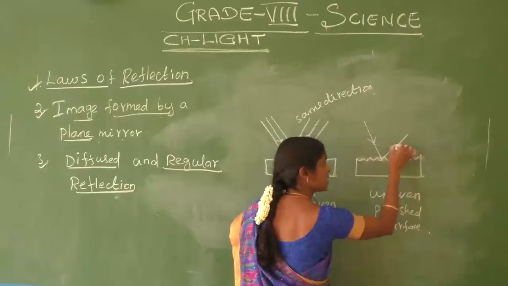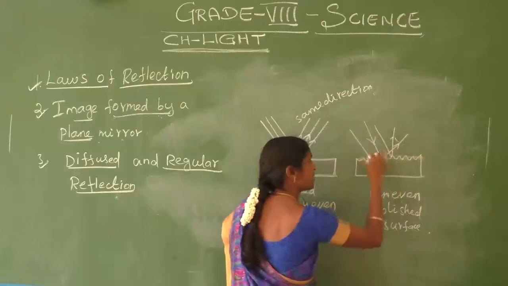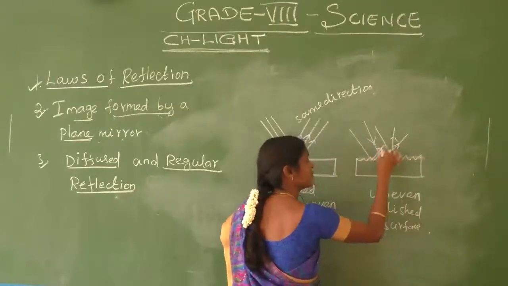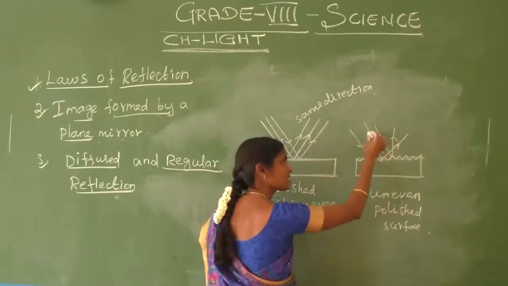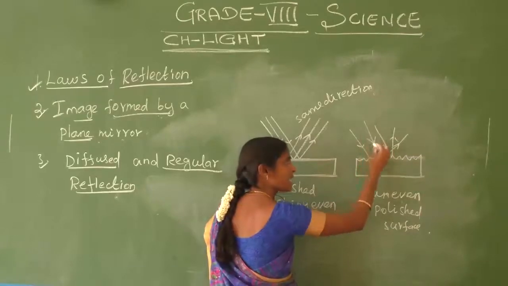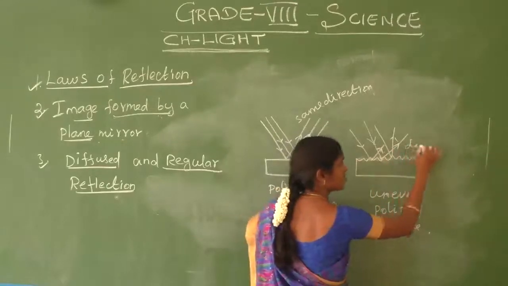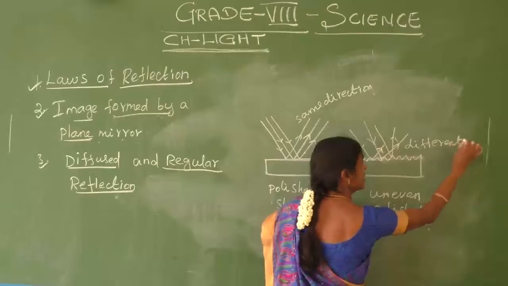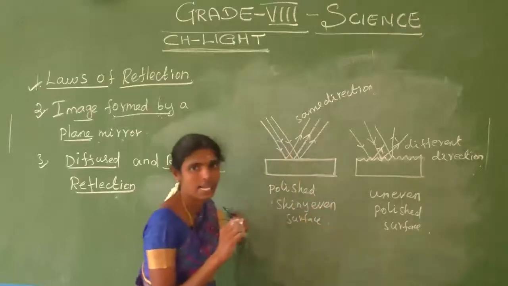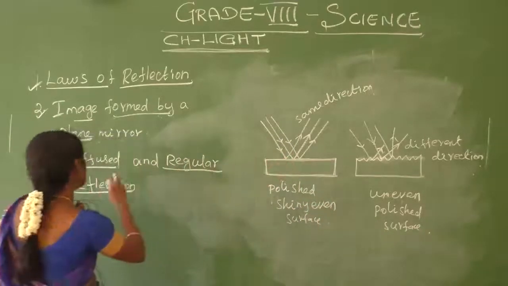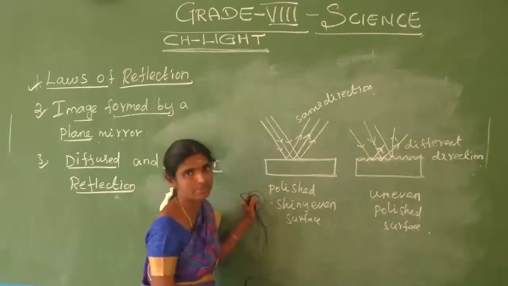Some light rays go this side, some go this side, some go that side. The incident rays are parallel, but the reflected rays go in different directions. So this is called diffused reflection.